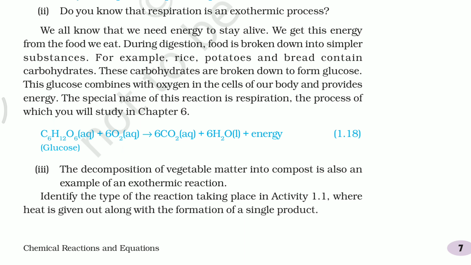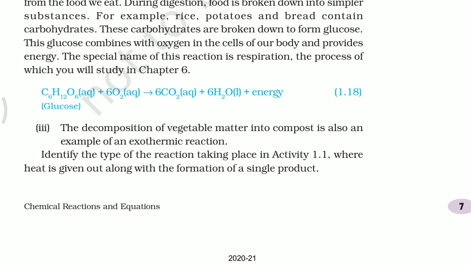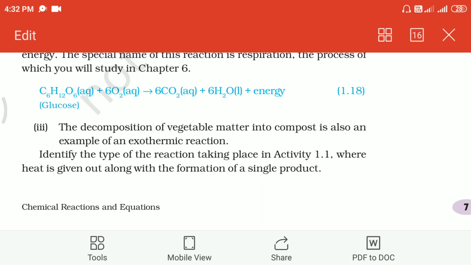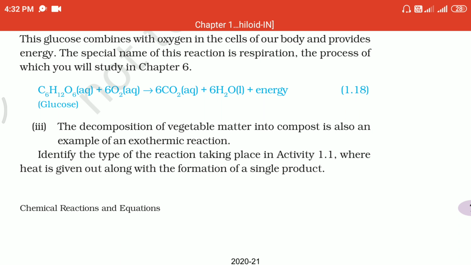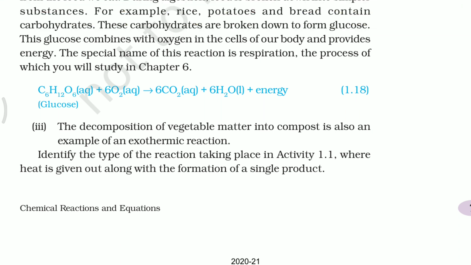This glucose combines with oxygen inside the cell and produces energy. So this reaction is called respiration. Along with this, so much heat is liberated. If you see the equation, C6H12O6 plus 6O2 gives rise to 6CO2 plus 6H2O plus energy. So this is another familiar example for exothermic reaction.